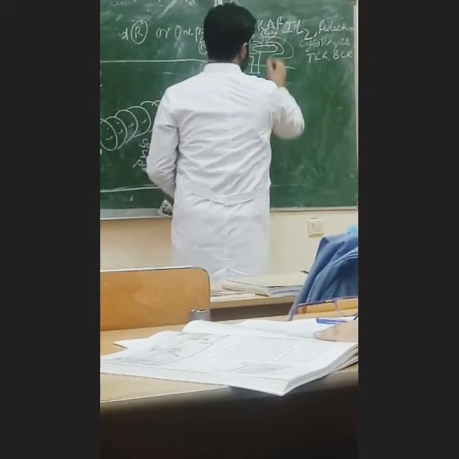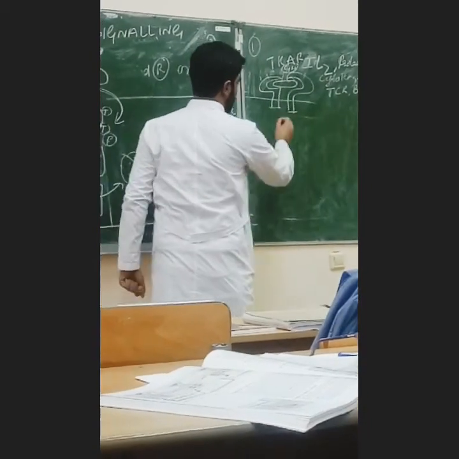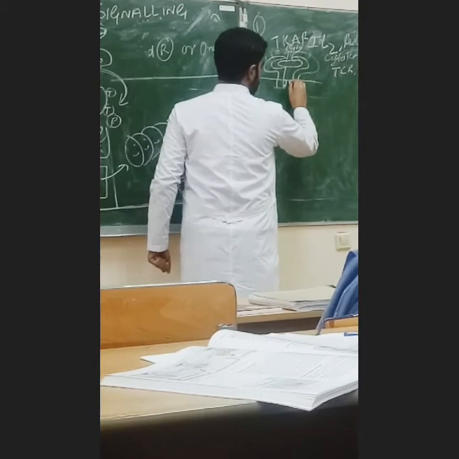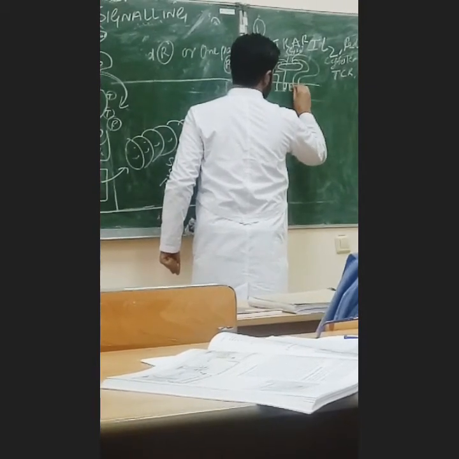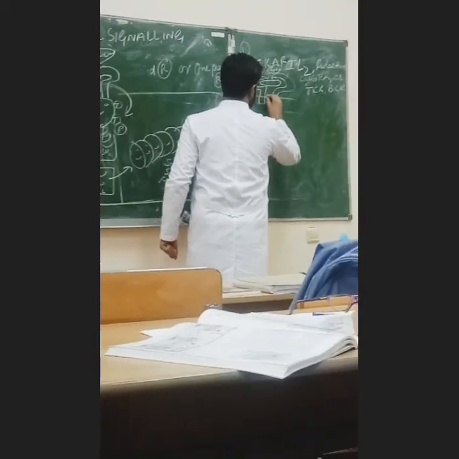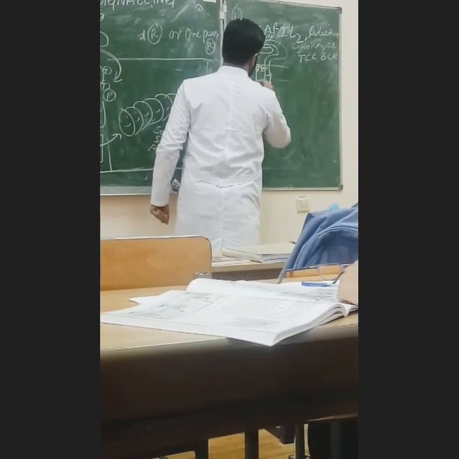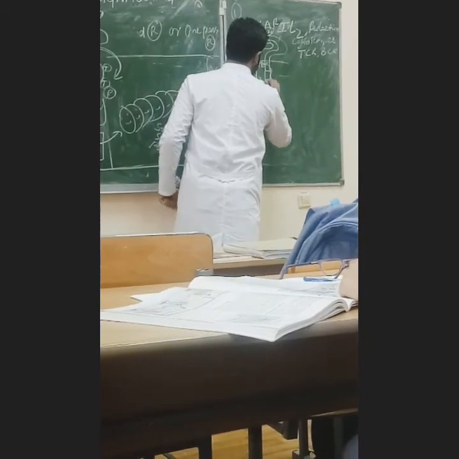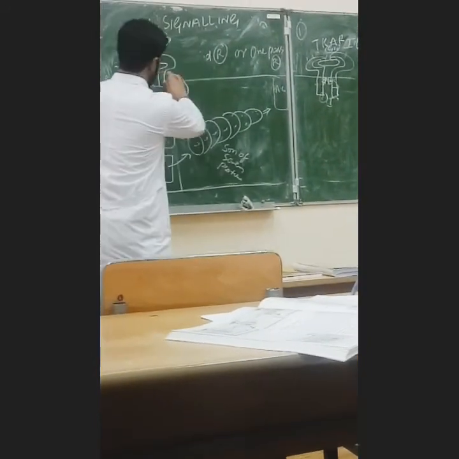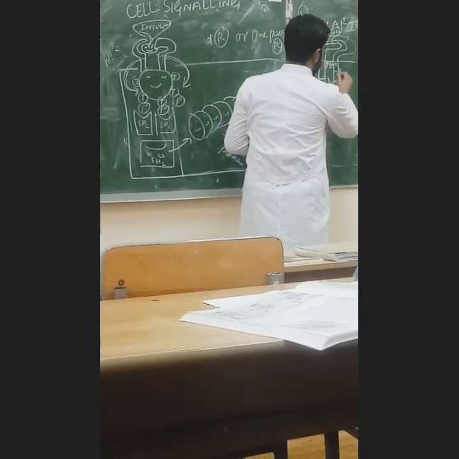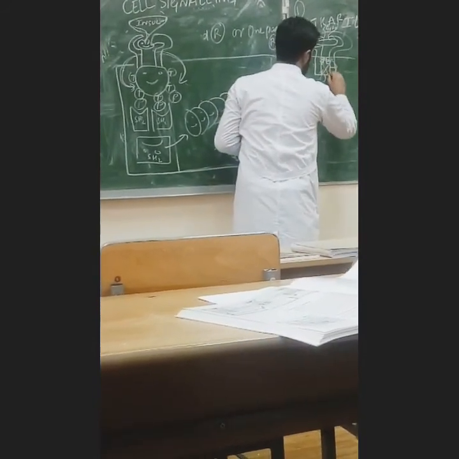When they bind to this tyrosine kinase associated receptor, what will happen? Here we have JAK kinases, with the presence of tyrosine. In the earlier case there was autophosphorylation of this tyrosine, but in this case there will be cross phosphorylation.